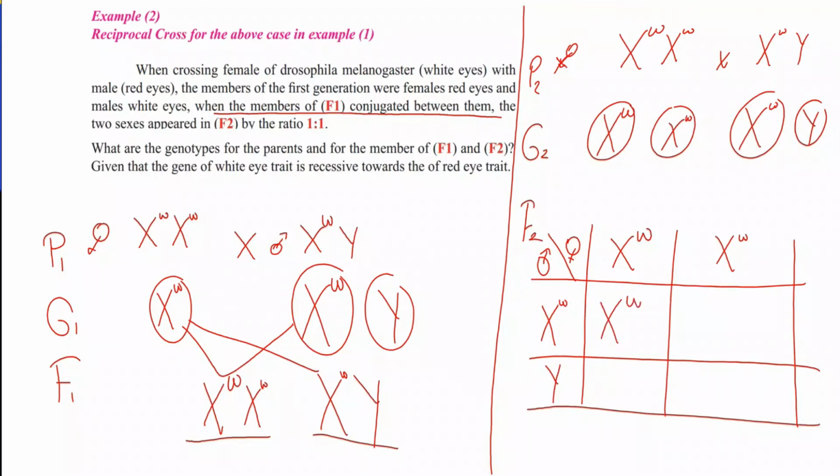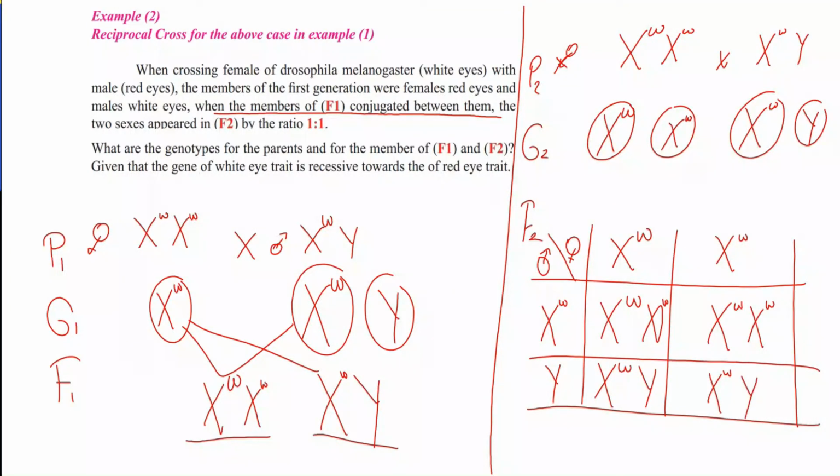So we get one hybrid red eye colored female, one white eye colored female, one red eye colored male, and one white eye colored male.